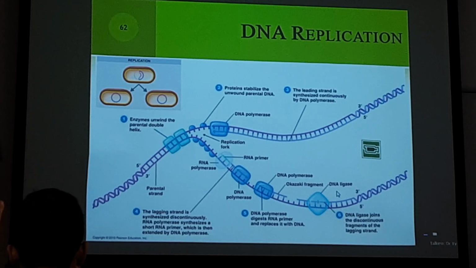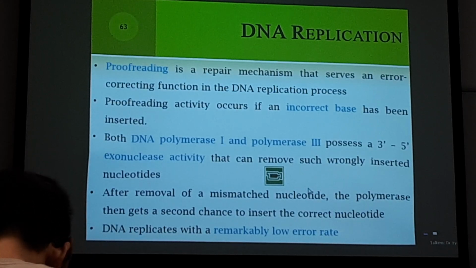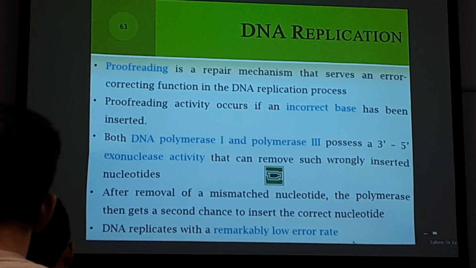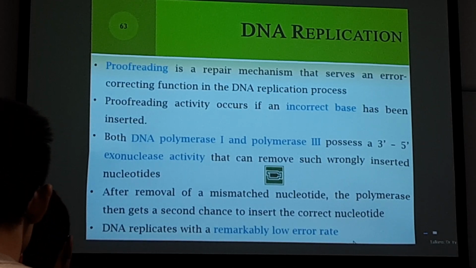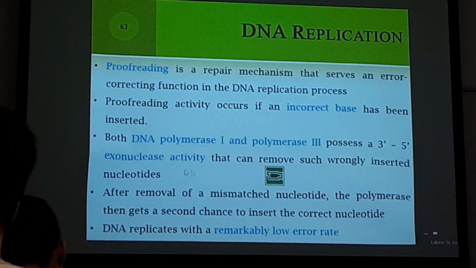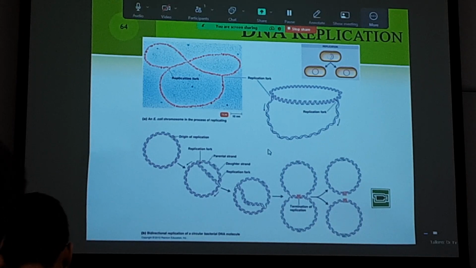If you forgot about it, just take a look at the video to show you again. As we mentioned, the error rate is very low, or you can say the accuracy is very high in DNA replication. It is because we have a proofreading mechanism provided by the enzyme, also covered in the quiz, I think. Yeah, so that is all the points for the next one.